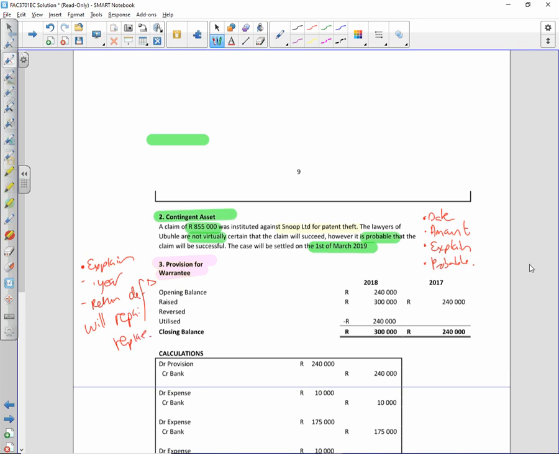Right, in essence, the fact that it's a 1-year warranty means that whatever was outstanding on the 31st of December 2017, by the time I get to my next financial year, in other words, 31 December 18, it's too late for anyone to return anything after that. So everything that I had over here would have expired over there. Everybody happy with that? So I'm going to have a complete reversal of any provision for 2017.